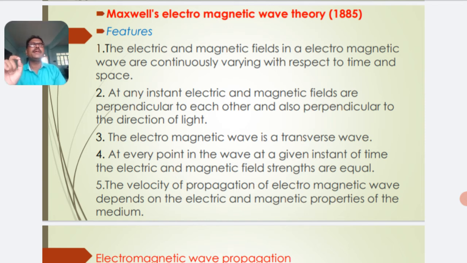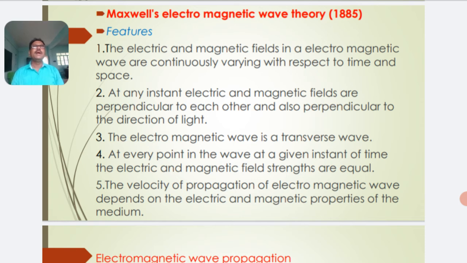The electromagnetic wave is a transverse wave. At every point in the wave, at a given instant of time, the electric and magnetic field strengths are equal. The velocity of propagation of an electromagnetic wave depends on the electric and magnetic properties of the medium.